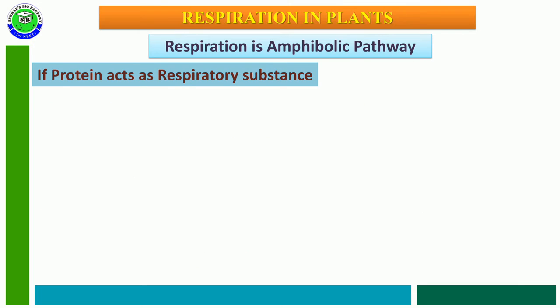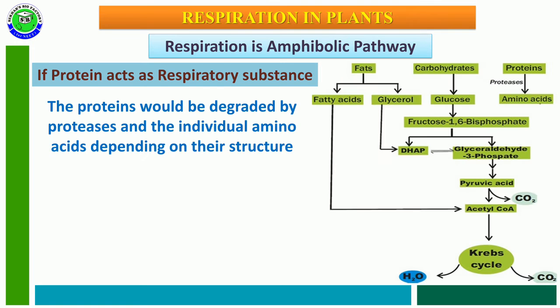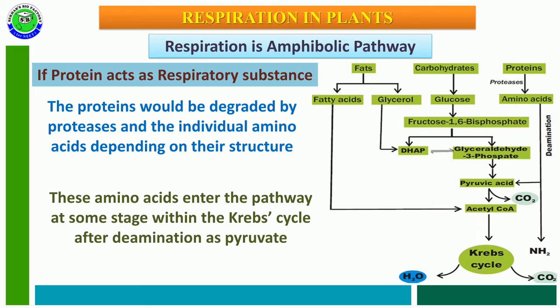Not only fats, proteins also sometimes act as a respiratory substance. At this time, the proteins are first degraded into amino acids with the help of the protease enzyme, and these individual amino acids, depending upon their structure, enter aerobic respiration at some stages of the Krebs cycle.